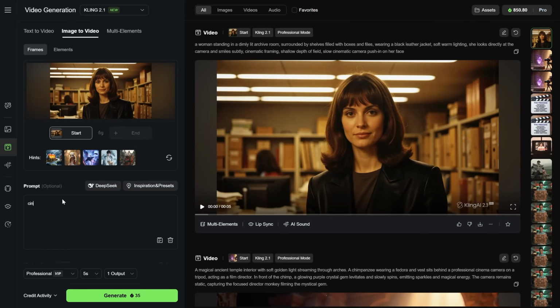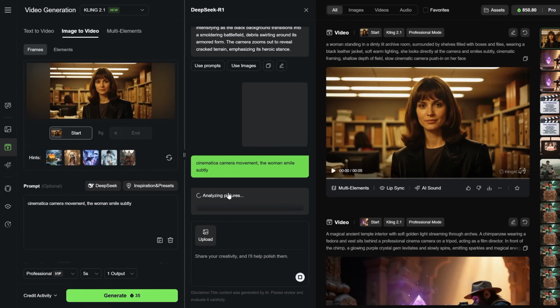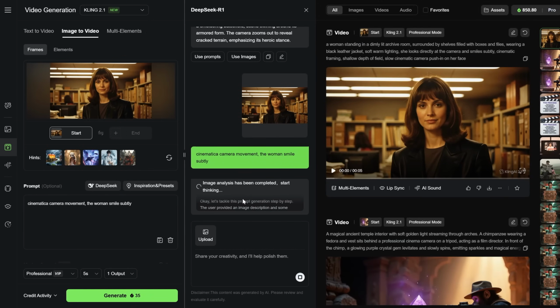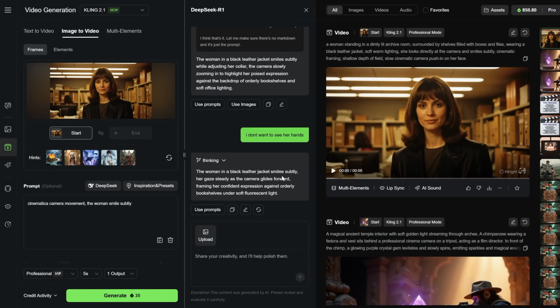I prefer to guide the AI in the right direction. For example, I write something like cinematic camera movement, the woman smiles subtly, and then I click the DeepSeek button. Now the AI analyzes both my image and the prompt I added. It starts processing and gives me a refined prompt. In this case, I noticed the prompt included something about adjusting the color, but I didn't want hands to appear in the scene. So I tell DeepSeek that I don't want to see her hands. It thinks again and gives me a new prompt, which I can apply by clicking the button.